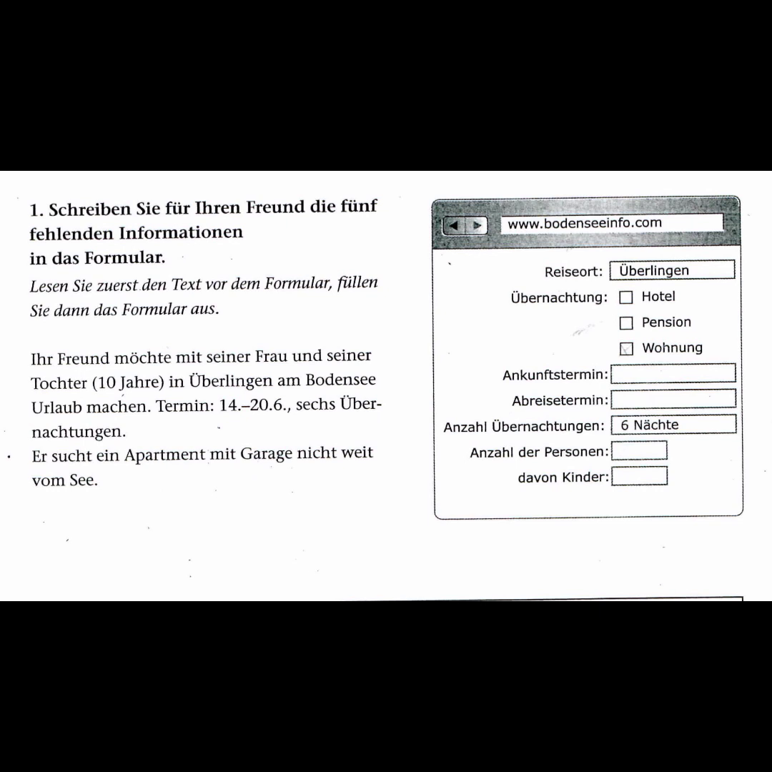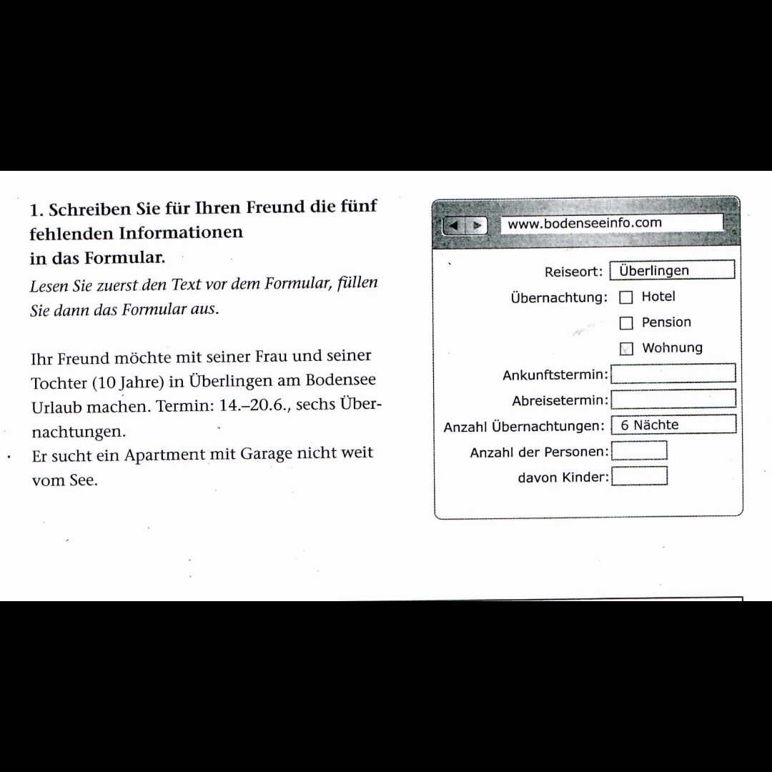Okay. The next point is about Anzahl der Personen, number of people. Now they clearly said it is Ihr Freund mit seiner Frau und seiner Tochter. So the number of people is 3. That is drei. Then the last one, davon Kinder. That is the number of children. So the number of children is 1, Tochter. Eins. Okay, that was the second form.